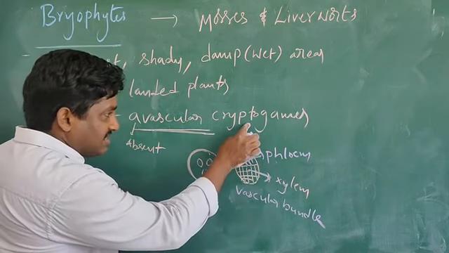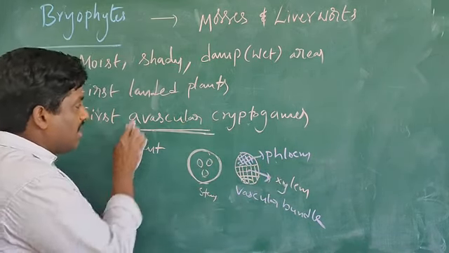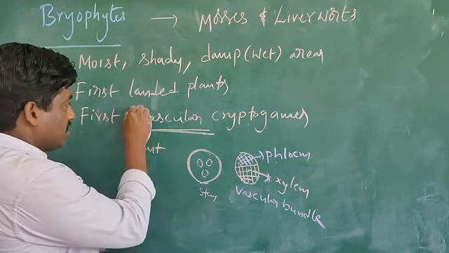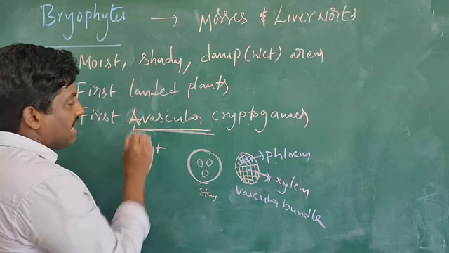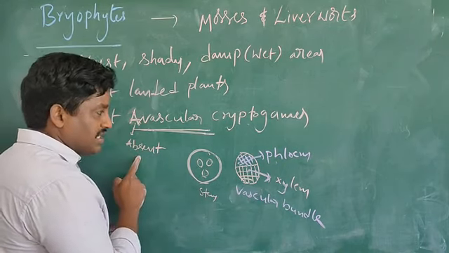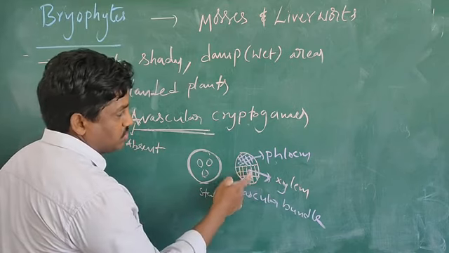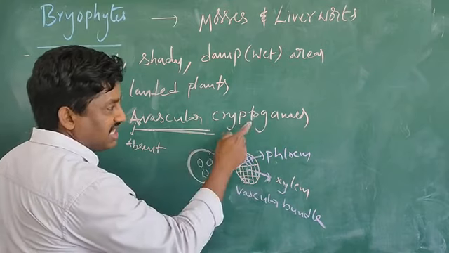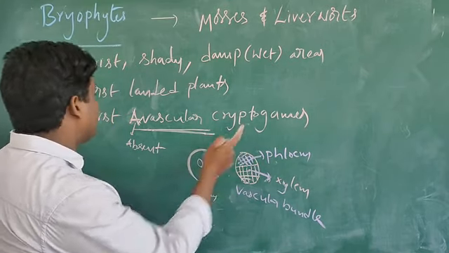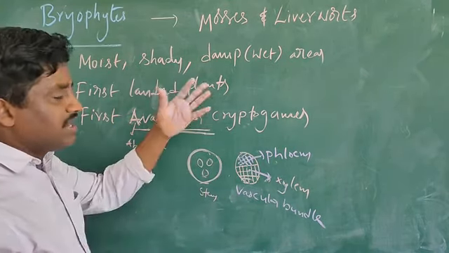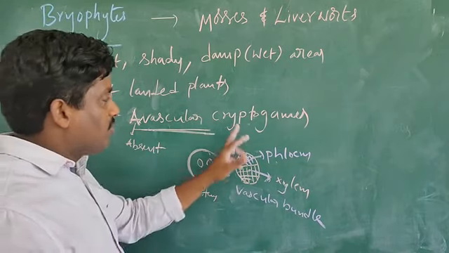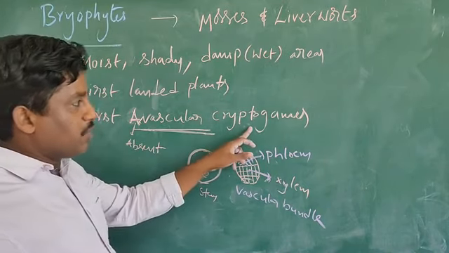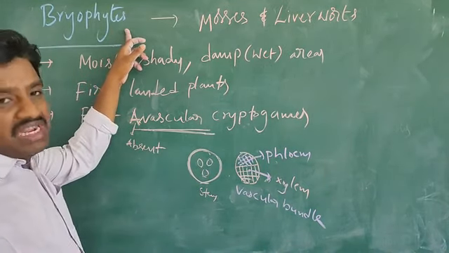So in these plants, option A means here avascular. This is what you call avascular cryptogams. A means absent. Vascular means xylem and phloem tissues are absent in these non-flowering plants. So the first avascular cryptogams are the bryophytes.